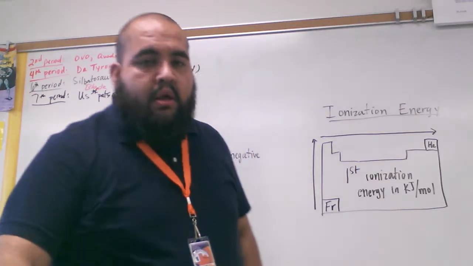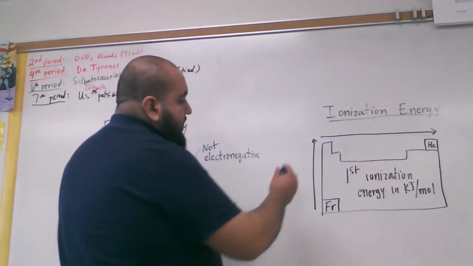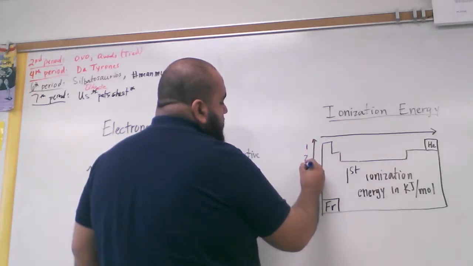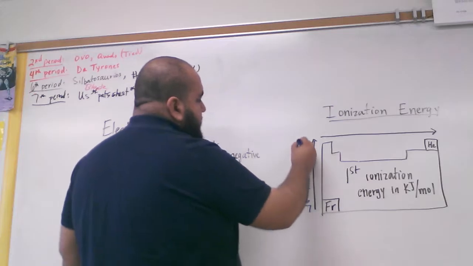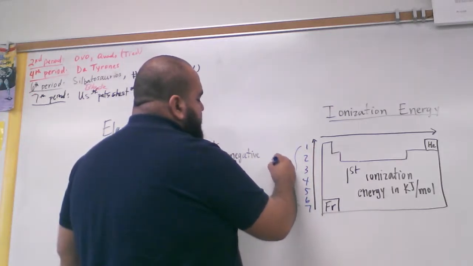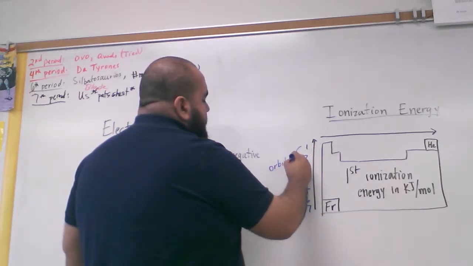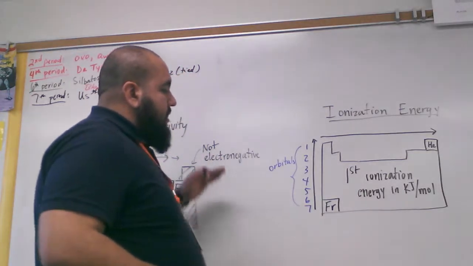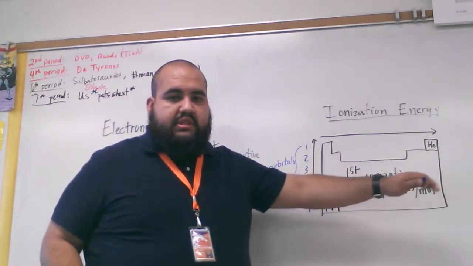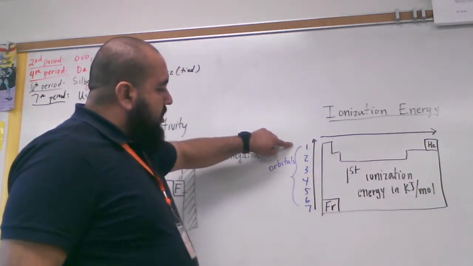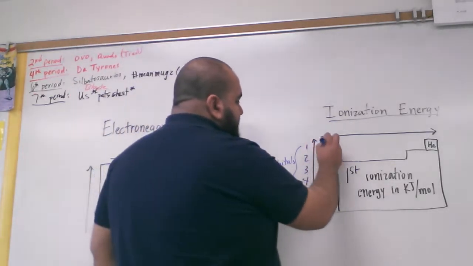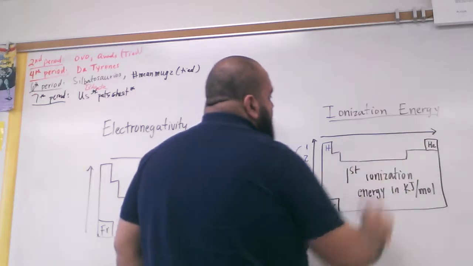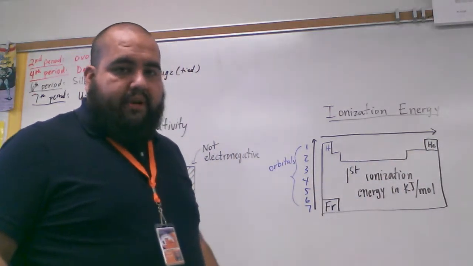If you recall, in chemistry, we have periods. 1, 2, 3, 4, 5, 6, and 7. These periods represent the orbitals in those rows. Is that clear? In period 1, there's only one orbital. Hydrogen and helium exist on this orbital.